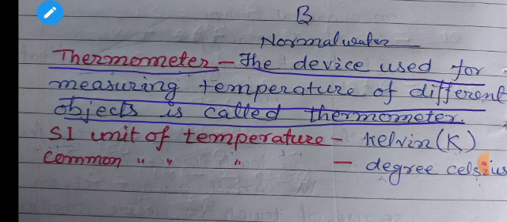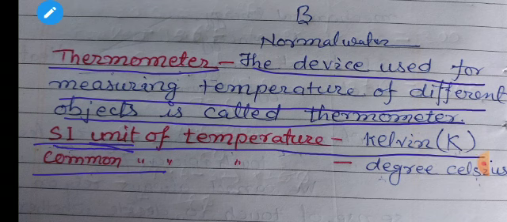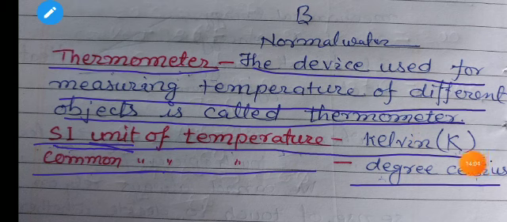Students, now we will discuss the units of temperature. There are two types of unit of temperature: SI unit and common unit. The SI unit of temperature is Kelvin and the common unit of temperature is degree Celsius. In this way, the units of temperature are two, that is Kelvin and degree Celsius, students.